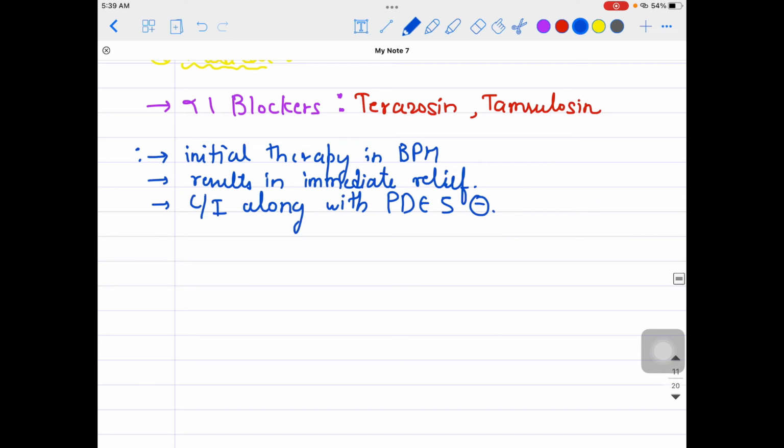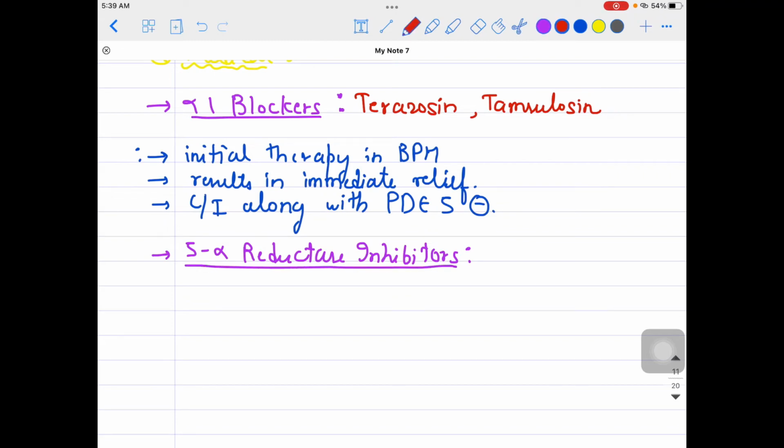Another class which you can give over here is the 5 alpha reductase inhibitors. And what drug am I talking about? In the 5 alpha reductase inhibitors, for example, I am talking about drugs such as finasteride.